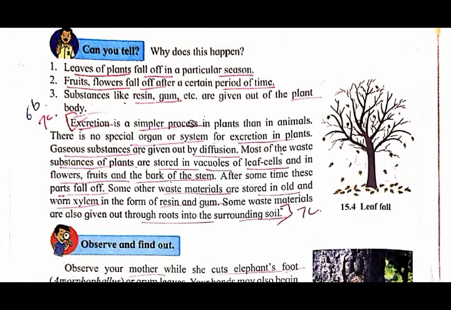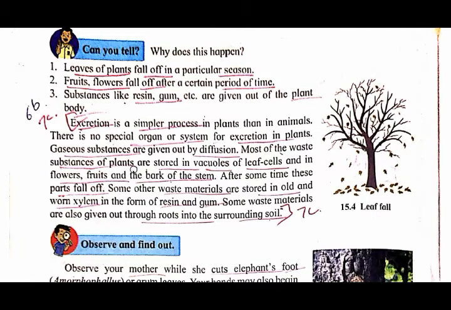Understood? Since there are no special organs in plants for excretion, the gaseous substance is given out by diffusion.